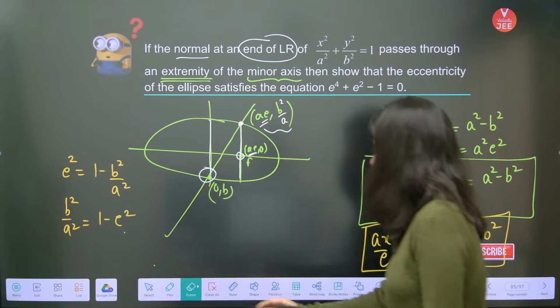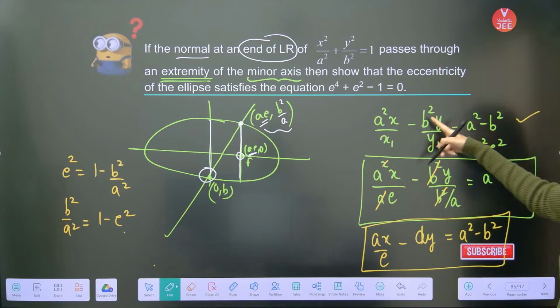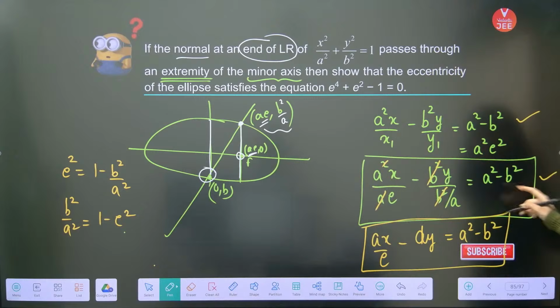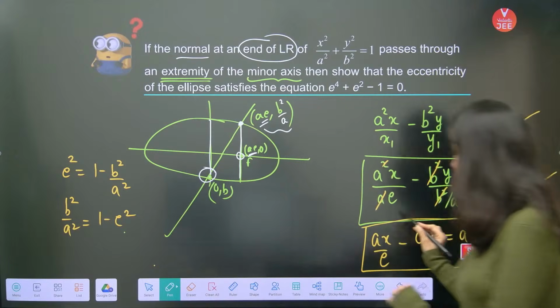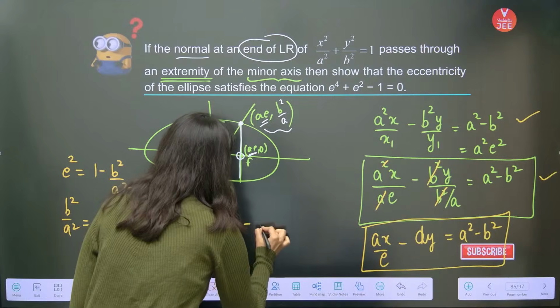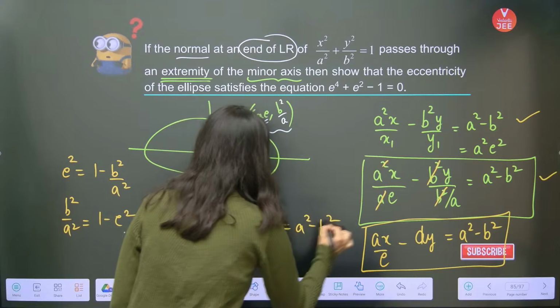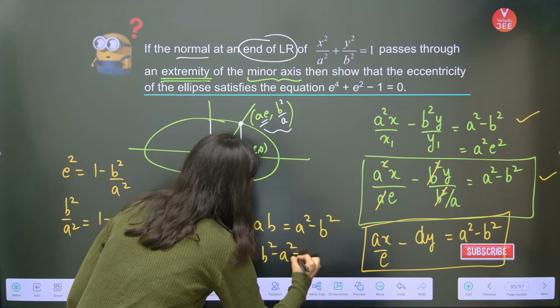See, again, from the top. This is your equation of normal, where the point is x1, y1, and I have satisfied it right here. And I have satisfied 0, b over here. So the moment you satisfy 0, b, this is minus ab is equal to a square minus b square. So this is going to become what? b square minus a square is equal to ab.